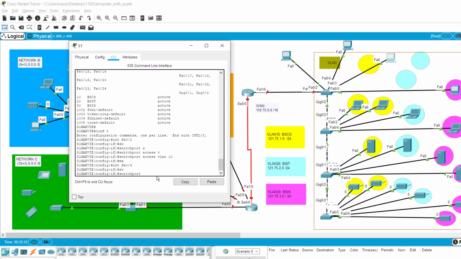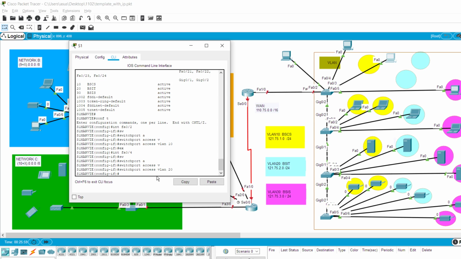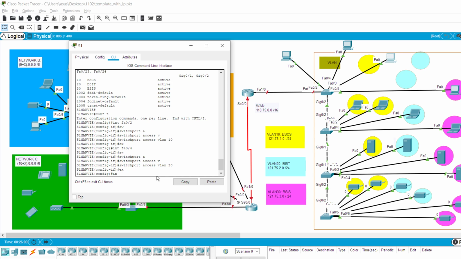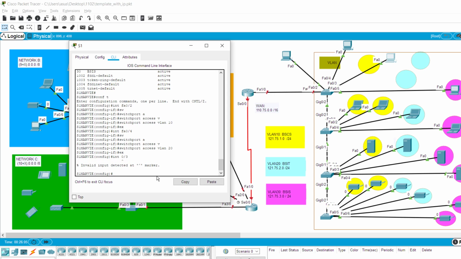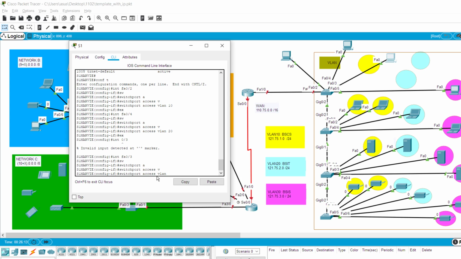We'll add it, switch port, access, VLAN, it's 20. And then exit, we'll enter the third PC, which is 03. Interface, and then don't forget FA03, switch port, access, VLAN, it's 20.